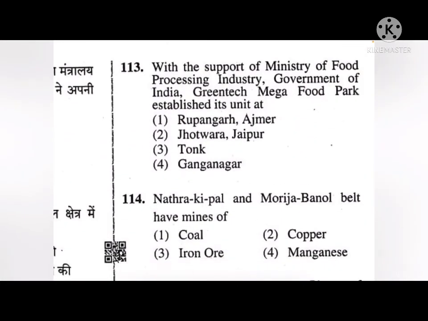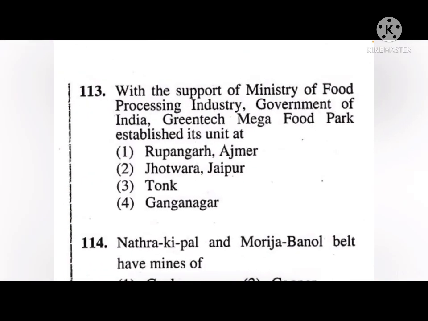Next, with the support of Ministry of Food Processing Industry, Government of India, Green Tech Mega Food Park established its unit in? Okay, so the options are Rupangarh, Ajmer, Jotwada, Jaipur, Tonk or Ganganagar. So the correct answer is first, that is Rupangarh at Ajmer.